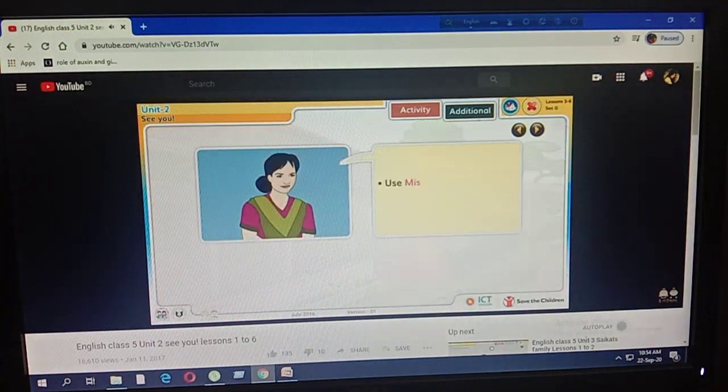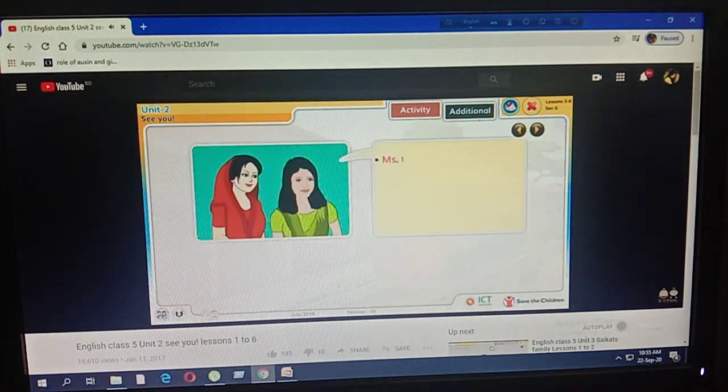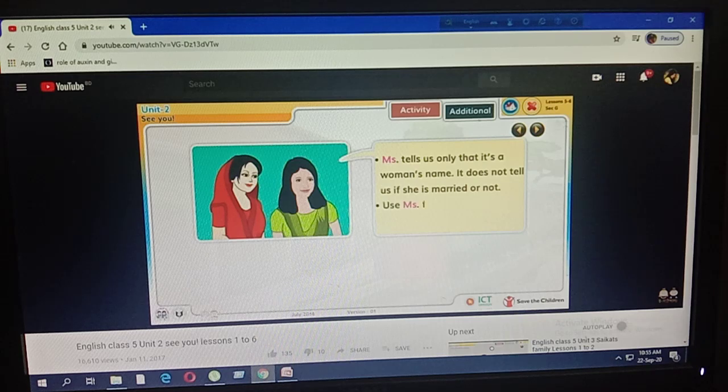Use Miss before an unmarried woman's name. Example, Miss Rubaya Ahmed. Ms. tells us only that it's a woman's name. It does not tell us if she is married or not. Use Ms. for both a married and an unmarried woman.